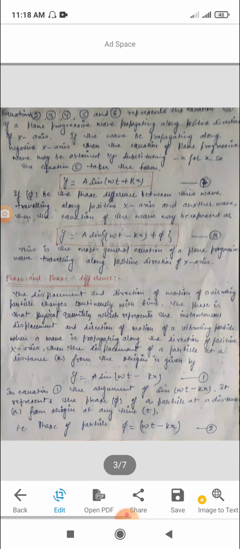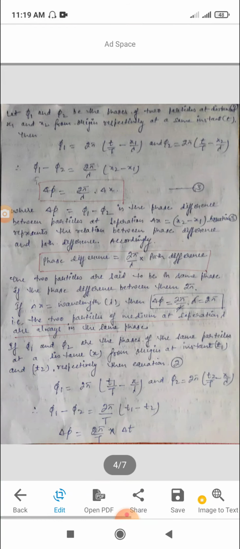In this equation, the argument of sin is ωt − kx, and it represents the phase φ of the particle at a distance x from the origin at any time t. Then the phase of a particle is φ = ωt − kx. Let φ1 and φ2 be the phases of the two particles at distance x1 and x2 from origin respectively at the same instant t.